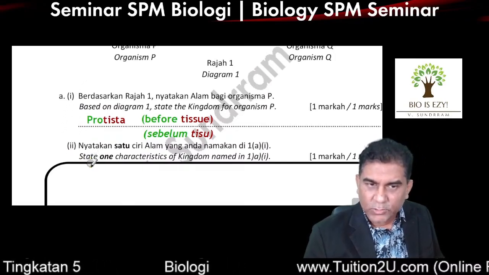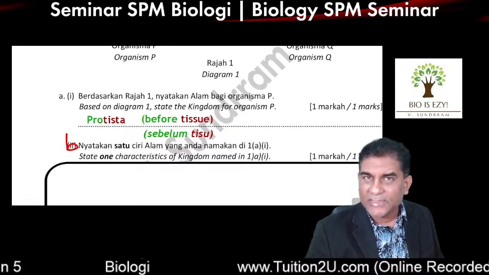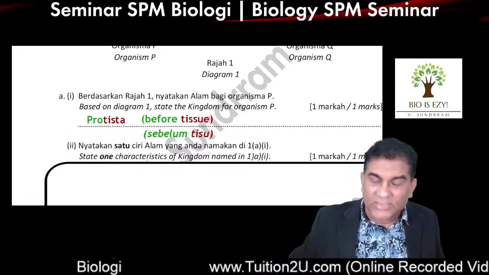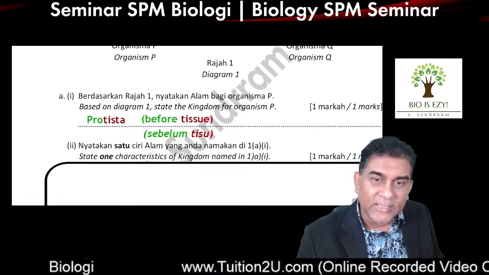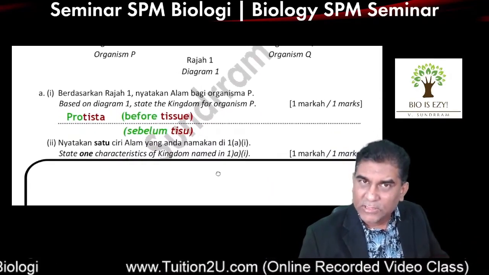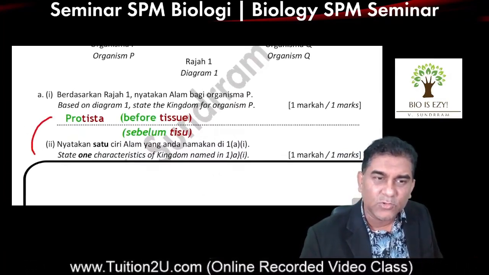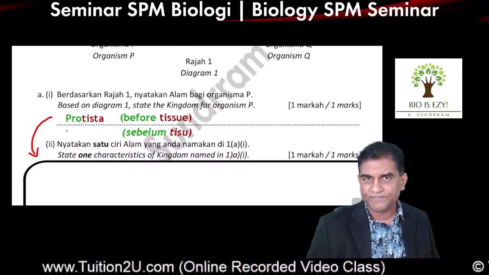I could have made this into a question B, but I didn't. I made it question A2. So indirectly, we are trying to inform the student that this is question A2, which means it is something to do with question A1.